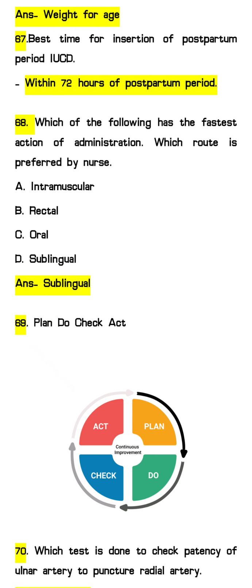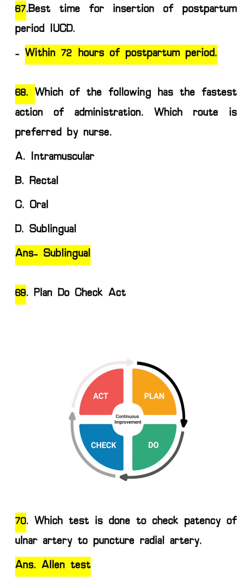Next question 68, which of the following has the fastest action of administration, which route is preferred by the nurse? Here they have given 4 routes. Option A, intramuscular, rectal, oral, sublingual. Among all these 4, sublingual will be considered the fastest route. It will act fast and give a quick response.